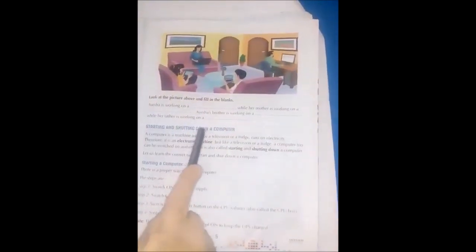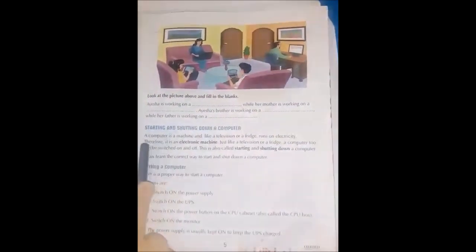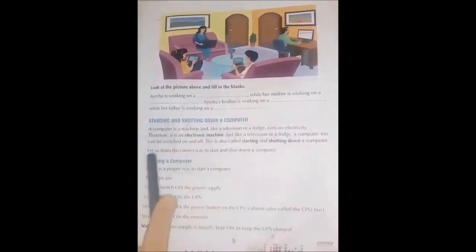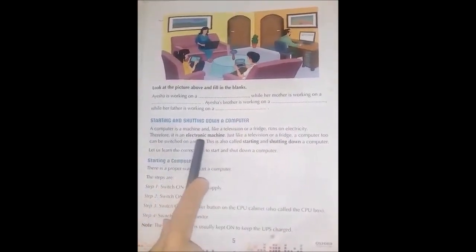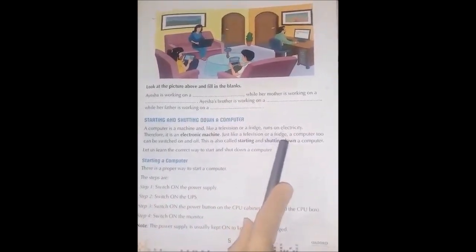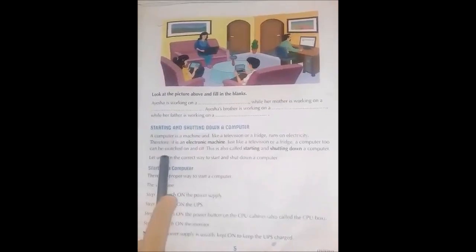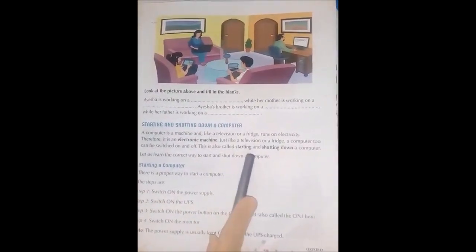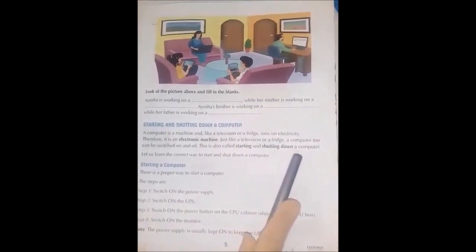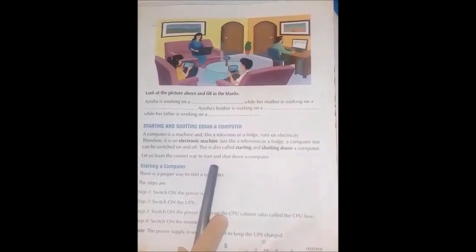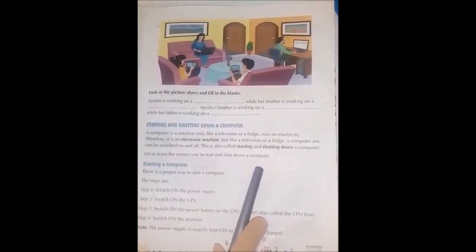Starting and shutting down a computer. A computer is a machine and, like a television or a fridge, runs on electricity. Therefore, it is an electronic machine. Just like a television or a fridge, a computer too can be switched on and off. This is also called starting and shutting down a computer. Let us learn the correct way to start and shut down a computer.